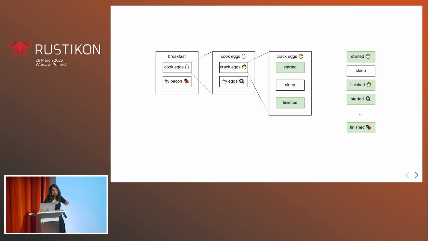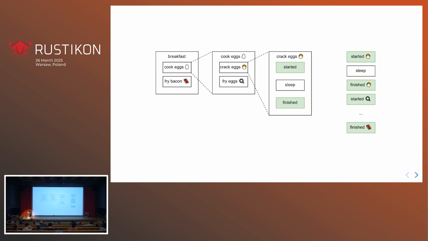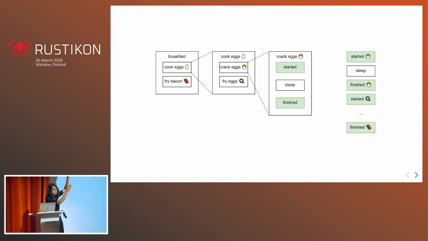Each of those things can also be composed of other things which are also in sequence. For instance, cook eggs is composed of crack eggs and fry eggs. And if we zoom into crack eggs, we'll see that that's also composed of some other blocks of started, are asleep, and are finished. So if we think of our code in terms of blocks that we're composing, we can zoom into all of our blocks and assemble almost a timeline of events that happens, right? So first of all, we start cracking the egg, we finish cracking the egg, eventually we finish frying our bacon.